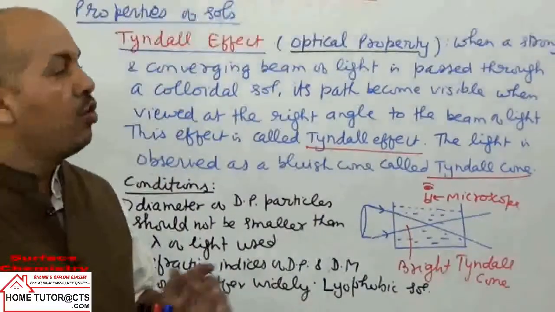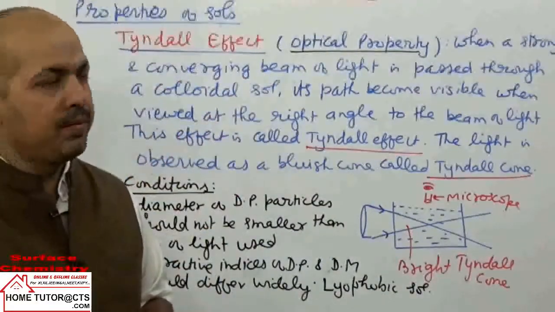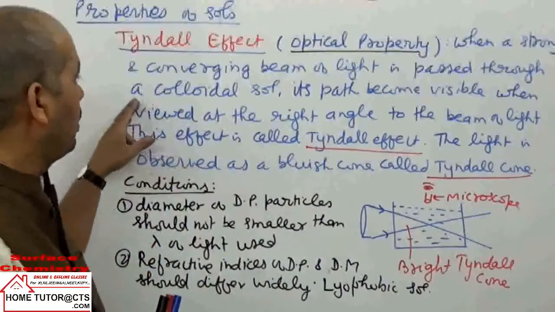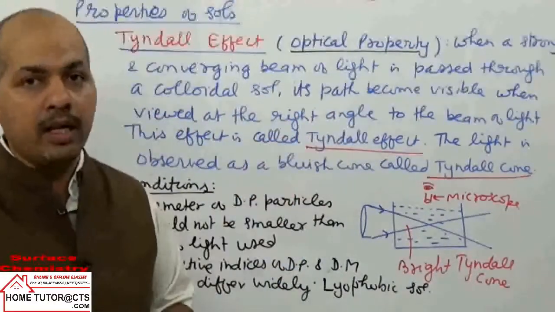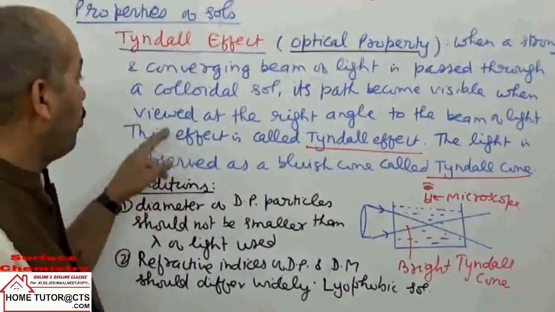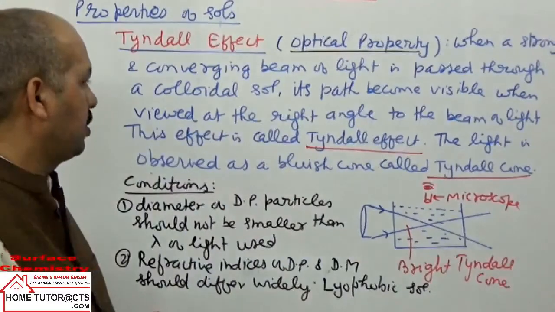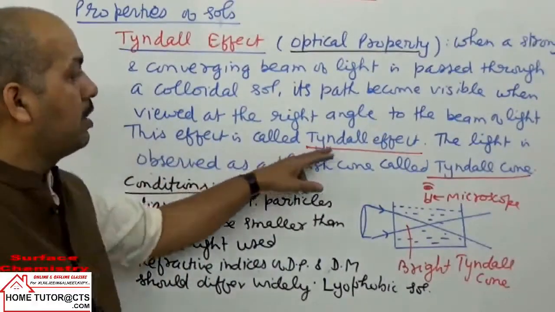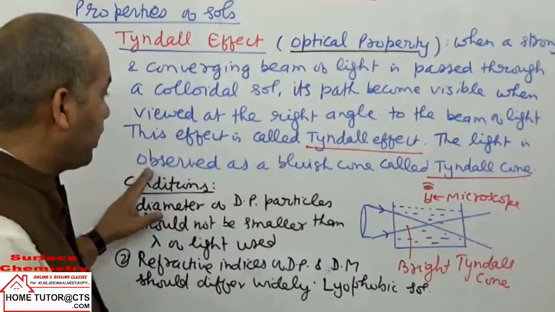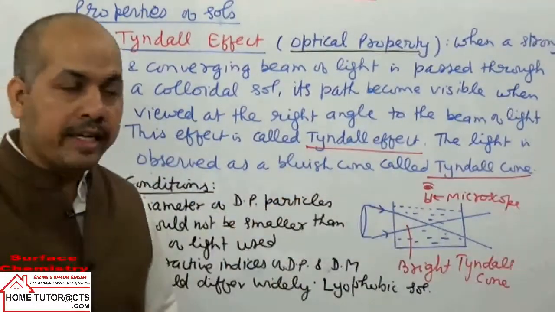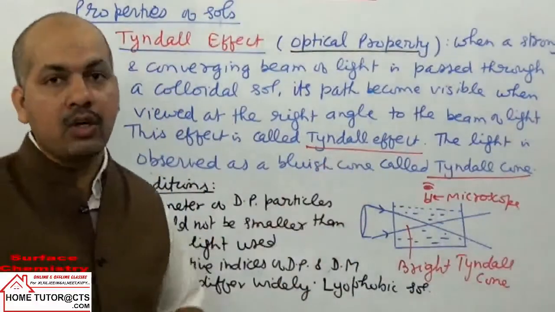When a strong and converging beam of light is passed through a colloidal solution, its path becomes visible when viewed at right angles to the beam of light. This effect is called Tyndall effect, and the light is observed as a bluish cone, that is called Tyndall cone.